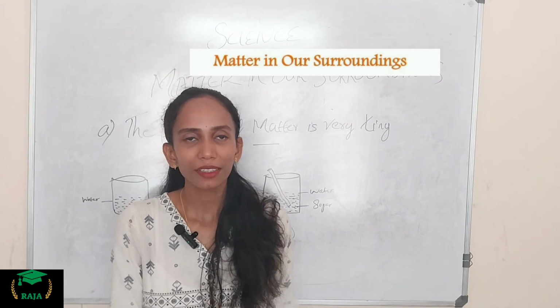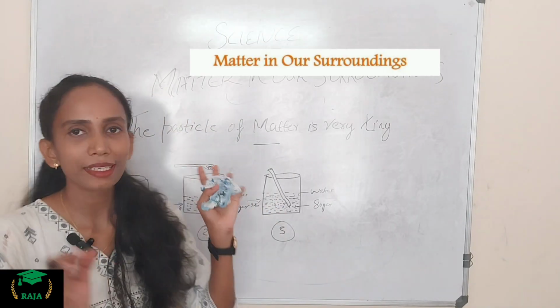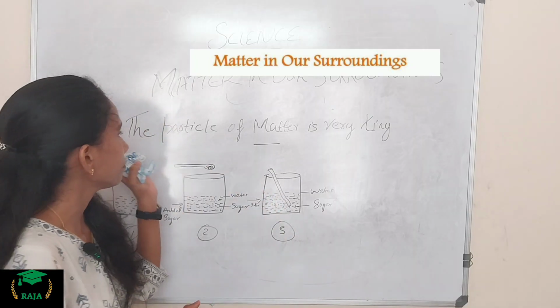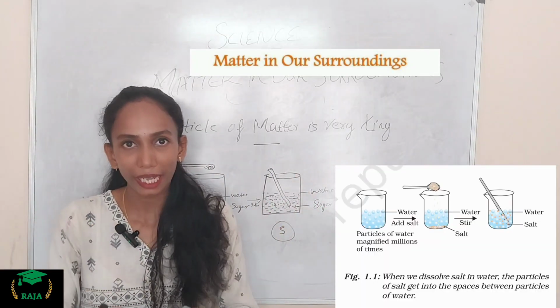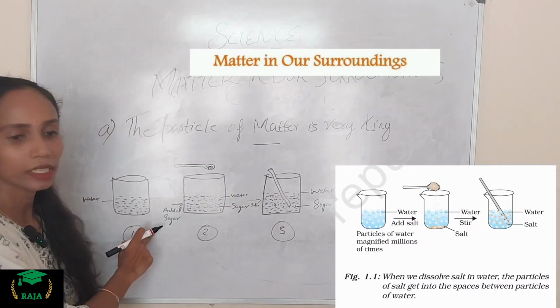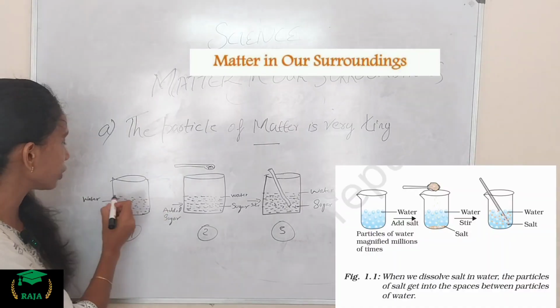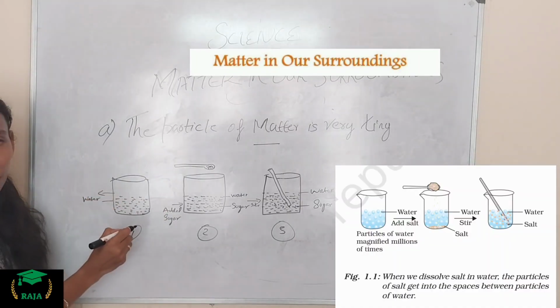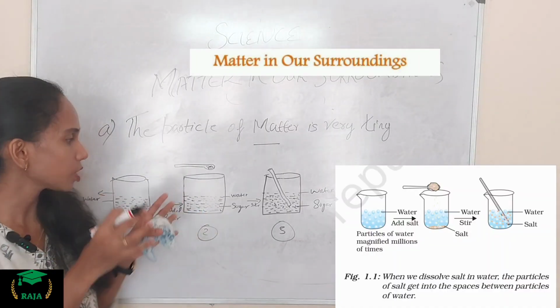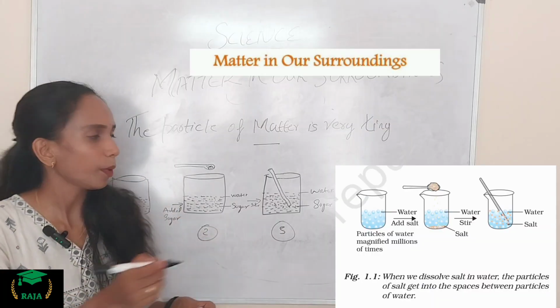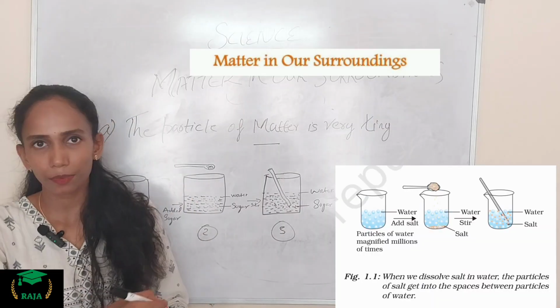Next we move on to the experiments in our textbook. Shall we start? The first one shows that the particles of matter are very tiny. Take some water in the first beaker and note its level. Then dissolve some salt or sugar with the help of a glass rod inside this beaker.